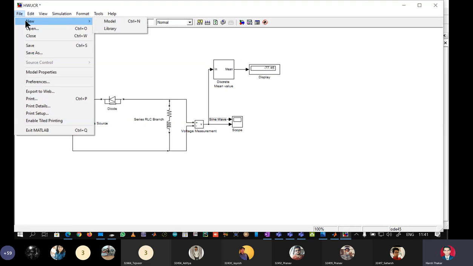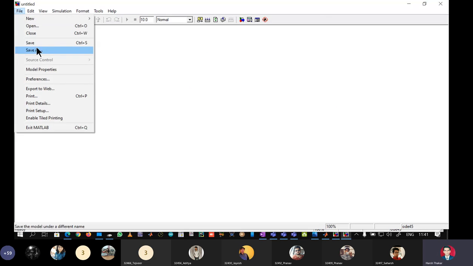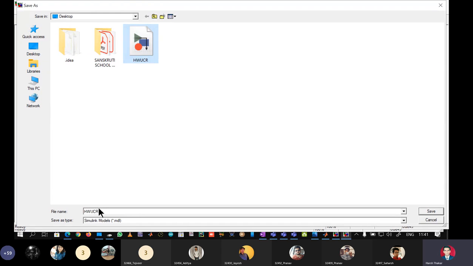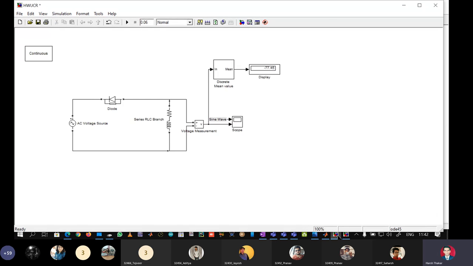So we will say file, new model, maximize it, file, save as, rename it as HWCR, say save. Okay. Now again we need a Simulink browser.